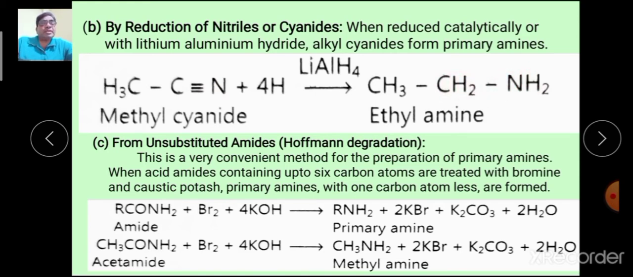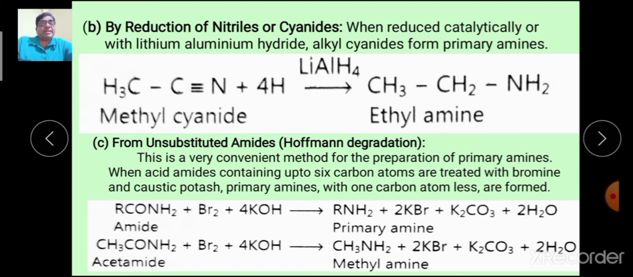Next method is from unsubstituted amides. The method is known as Hofmann's degradation. Degradation means that the carbon atoms in the product are less than in the starting material. Okay. This is a very convenient method for the preparation of primary amines.